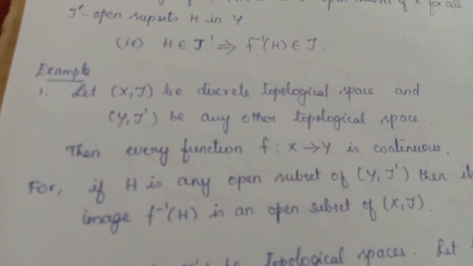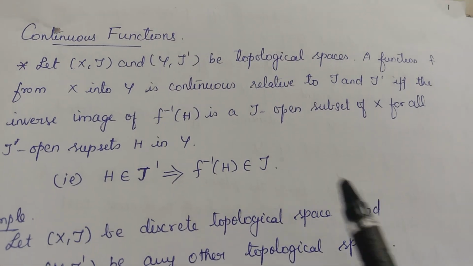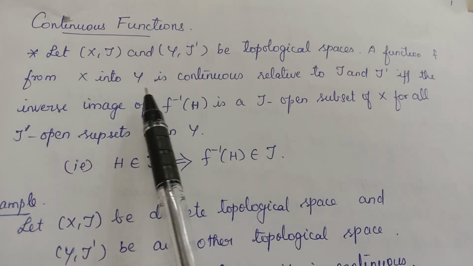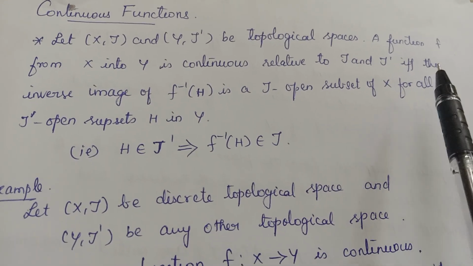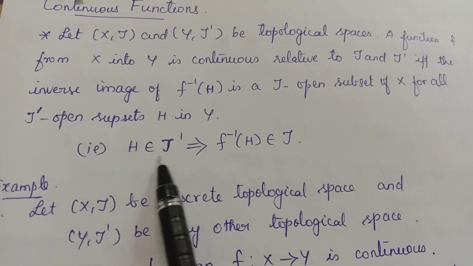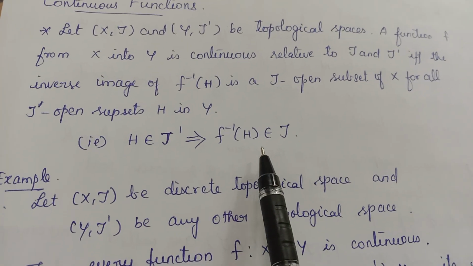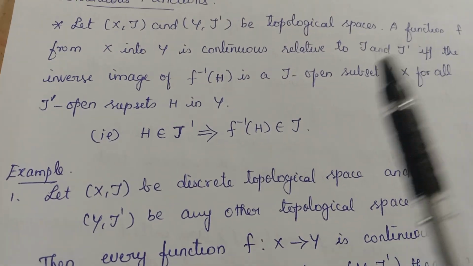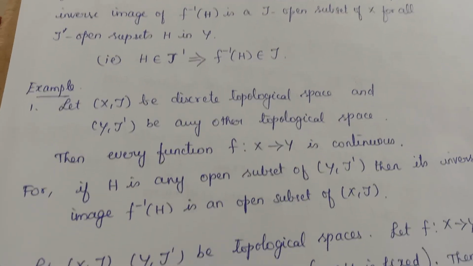Next, with one more topic, let me conclude this video. How do we define continuous functions in topological spaces? See, let (X,tau) and (Y,tau') be two topological spaces. A function from X to Y is said to be continuous with respect to these topologies if and only if you take an open set in tau', its inverse image should be open in tau. Okay, this is the way we define continuous functions. If you take one open set in the range, its inverse image should be open in the domain. This is called a continuous function in topological spaces.